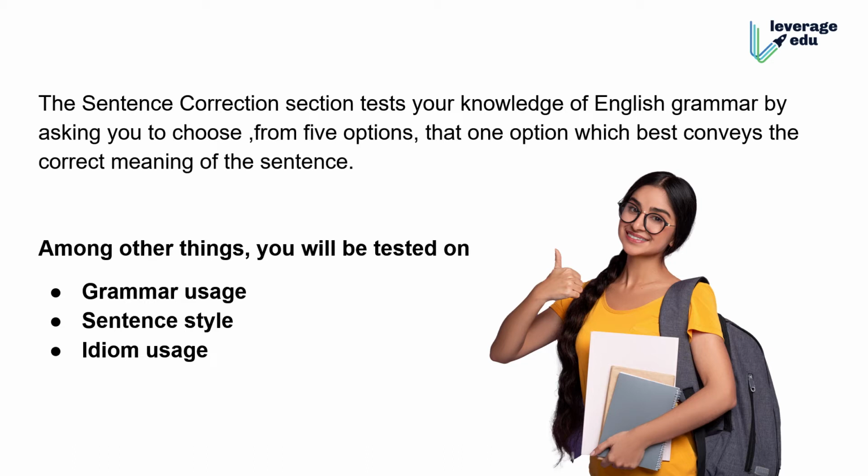One example apart from this, Srishti, otherwise also the construction of the sentence. For example, even in Hindi, if I make a wrong sentence, we identify it just like that. But in English, we may not, because we speak wrong at times, so we start taking it as correct. Okay, so you'll be tested on grammar usage, sentence style.